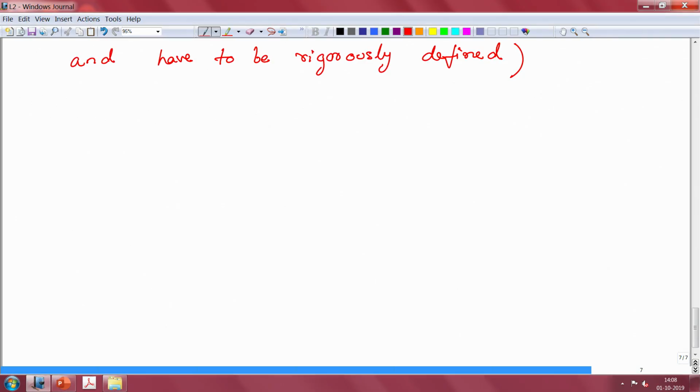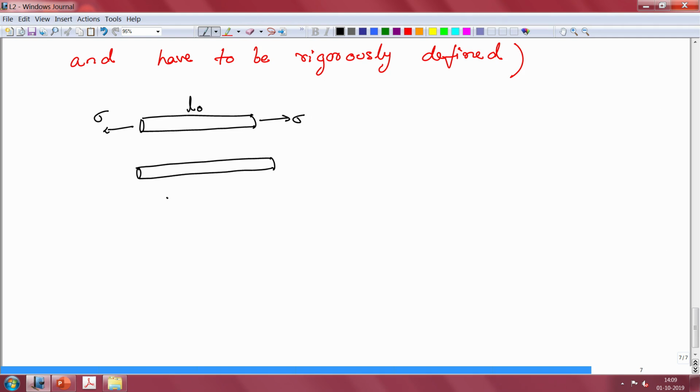Also, what do we mean by strain? Here we are still going to go by some of the very early intuitive ideas that we had built up. For example, if you have a rod of length L naught, then when you apply a normal stress, the rod increases in length and becomes L naught times 1 plus epsilon as a response to this. Okay. So, we will stick to this definition.